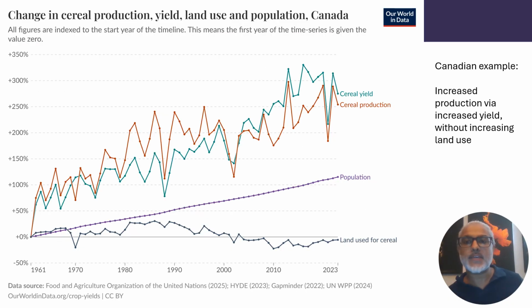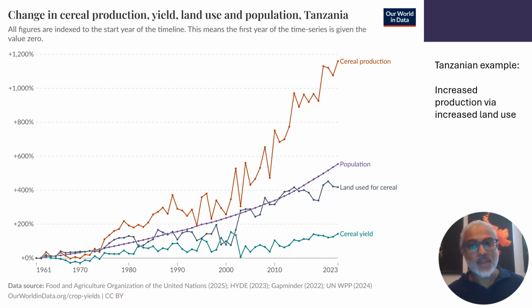Let's look at some data. Here's a Canadian example. We can see over the decades that cereal production is commensurate with cereal yield, and in fact that land use has decreased. The Tanzanian example is in contrast. Cereal production is likely attributed to increasing land use rather than yield.